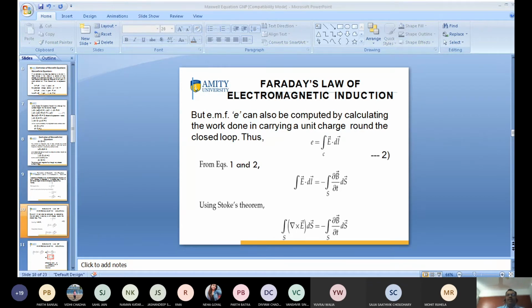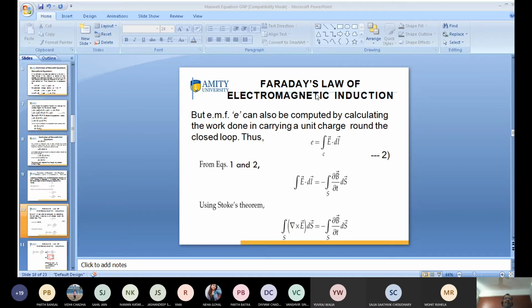So I want to calculate what is the value of E. Value of E means EMF. EMF E can also be computed by calculating the work done in carrying a unit charge around the closed loop. So this is the formula of electromotive force, EMF. EMF can be defined as closed integral of E dot dl.